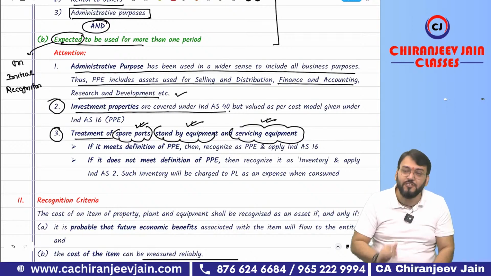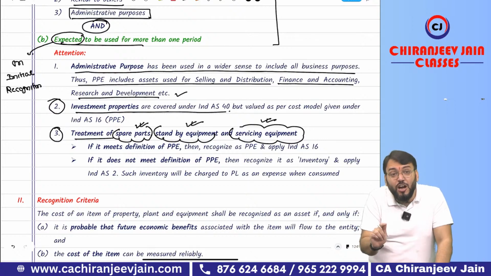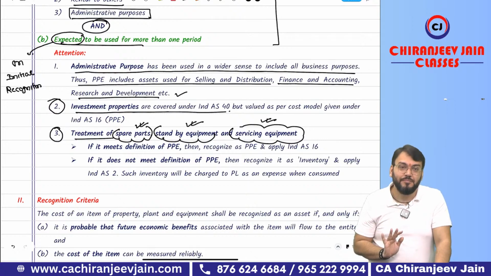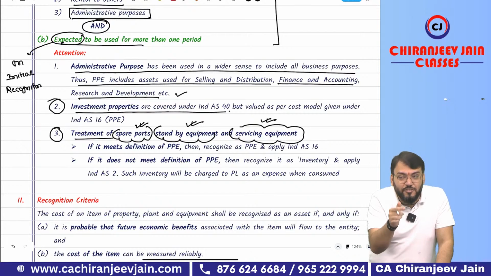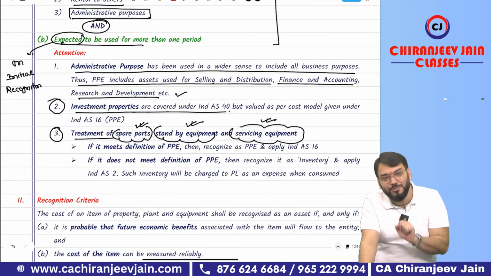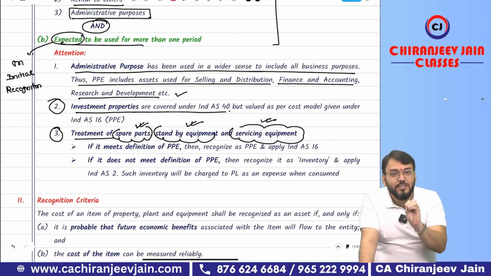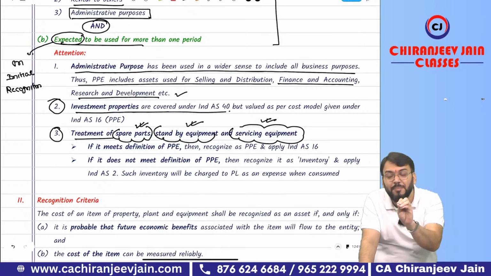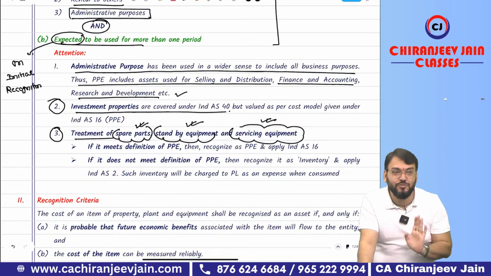And if it does not meet the definition of PPE, then it becomes inventory, and apply Ind AS 2. Simple. If it meets the definition of PPE, apply Ind AS 16. If it does not meet the definition, it becomes inventory and apply Ind AS 2.